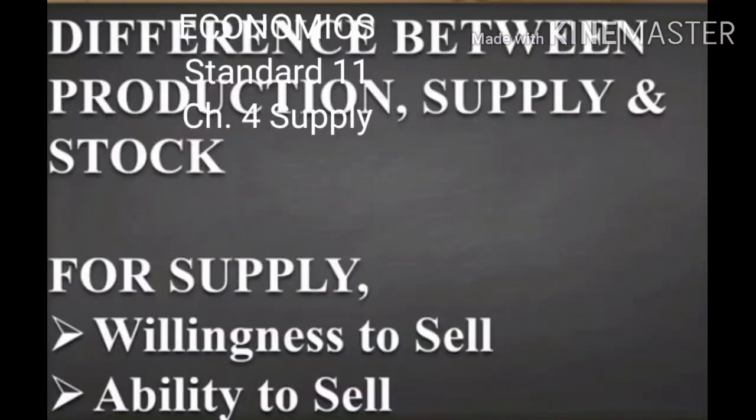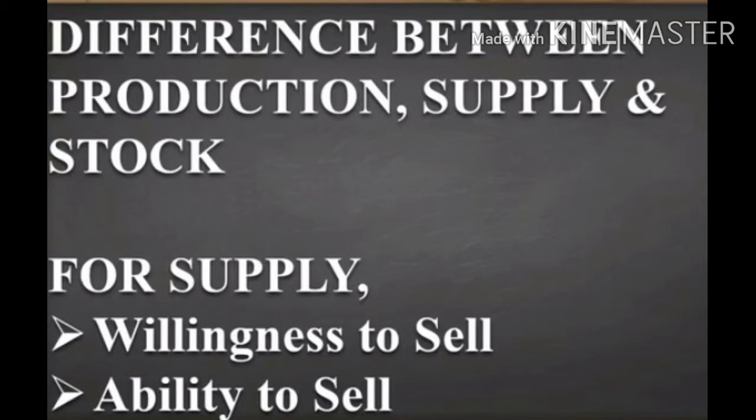Let us start with Chapter 4, Supply. Let us learn what is production. The quantity of goods created by the available factors of production during a fixed time period is called production.